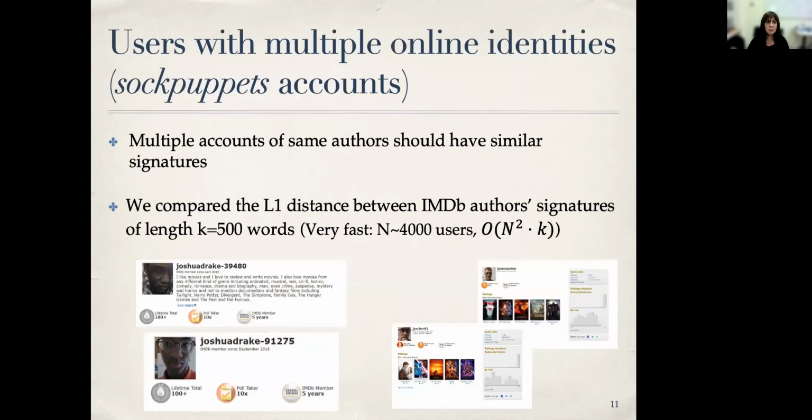And the first type of impersonation we find is authors that maintain multiple accounts, sometimes also referred to as sockpuppets. We compared the LPA signatures of all IMDb users and found a subset of pairs of signatures that were similar. We were able to validate in several cases that the accounts are indeed authored by the same person, as in these examples here and here.